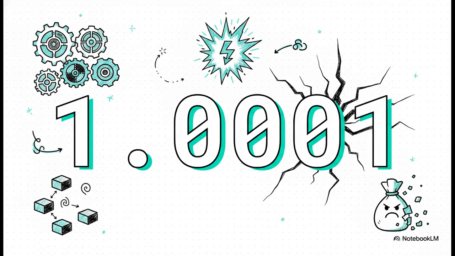So 1.001 seems completely harmless, right? I mean, it's just a tiny little multiplier. But in the world of modern decentralized finance, and specifically inside automated market makers, this seemingly insignificant decimal is the source of a massive computational crisis. It literally forces systems to burn incredible amounts of energy, and worse, it exposes liquidity pools to some brutal vulnerabilities.